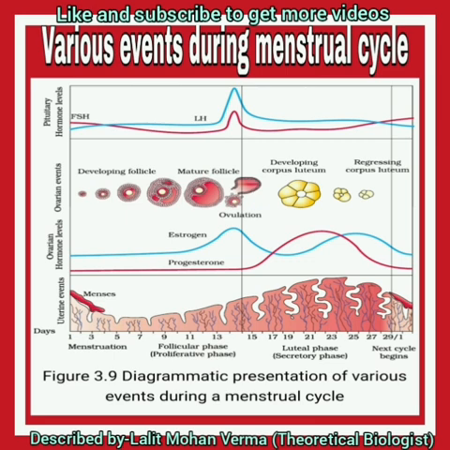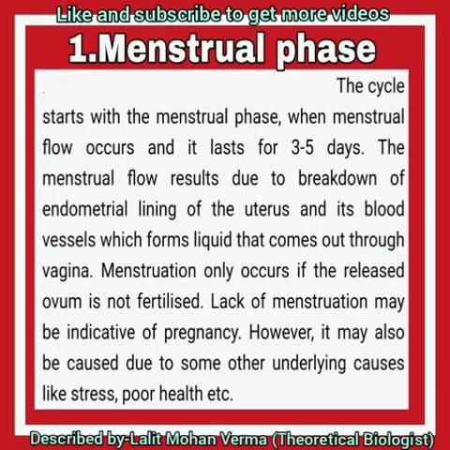Then the follicular phase, also called the proliferative phase, is from day 6 to 13. And at the 14th day is ovulation, that is the ovulatory phase. And from the 15th, the luteal phase starts. And the last one lasts until the new cycle begins.